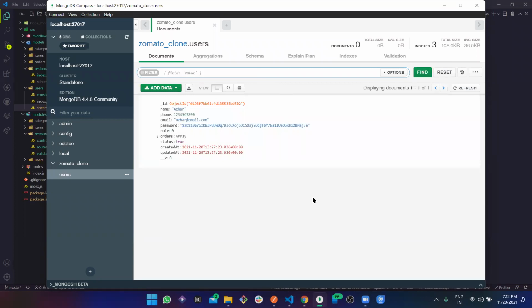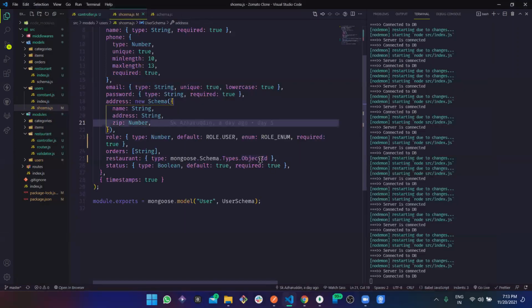Every time we are going to work with an ID, we have to convert this particular string to the object ID, and then we are going to work with it. So here also we are defining this type as an object ID. They do not have anything like a string or number and so on. This is a bit weird, but this is the way they define it.